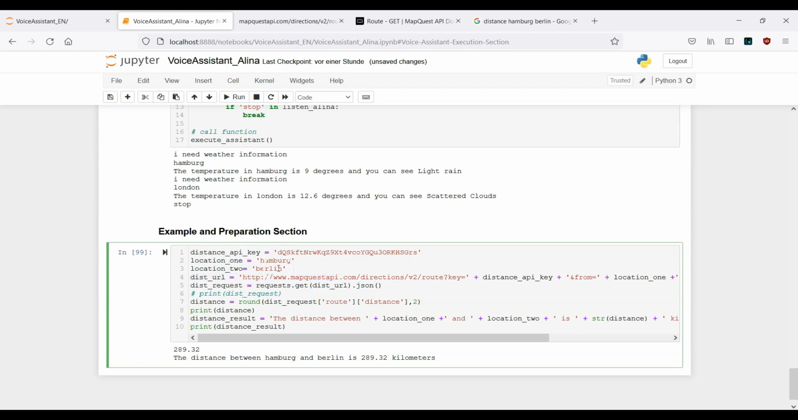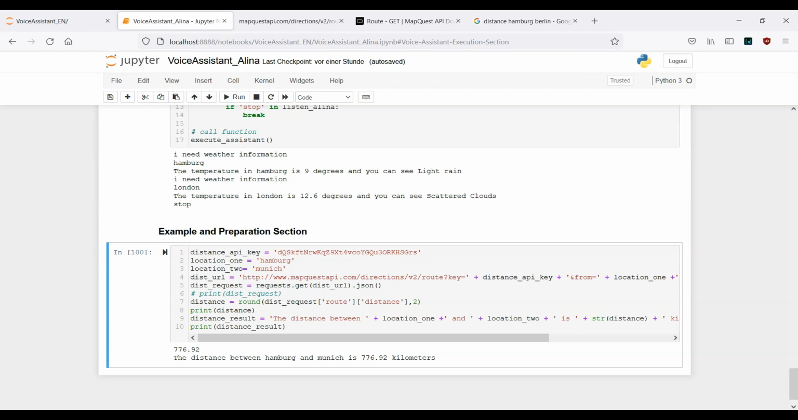That means now if I change, for example, from Hamburg to, let's say, Munich, let's see what we get. Okay, so the distance between Hamburg and Munich, and you see here this is a completely different number right now. Okay, this is what I wanted to achieve together with you guys. Okay, so now this looks actually fine.